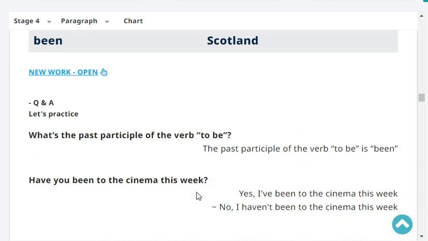What's the past participle of the verb be? The past participle of the verb to be is been.